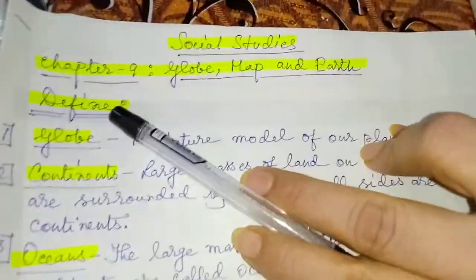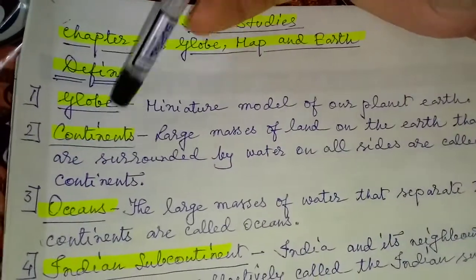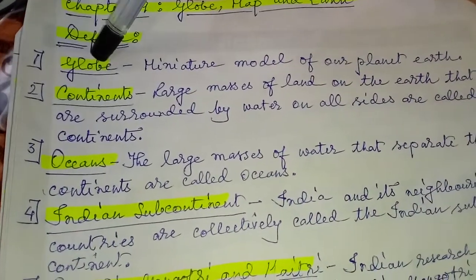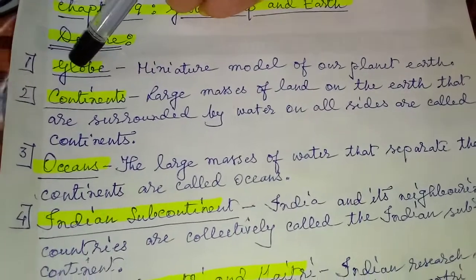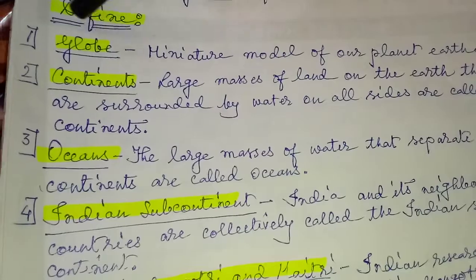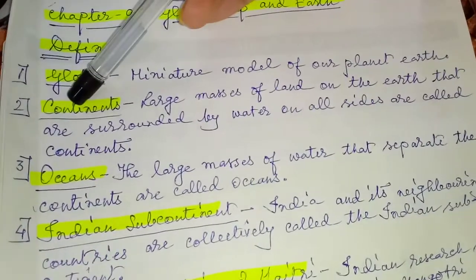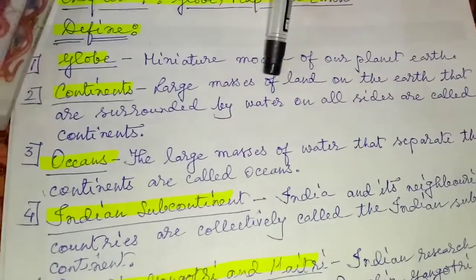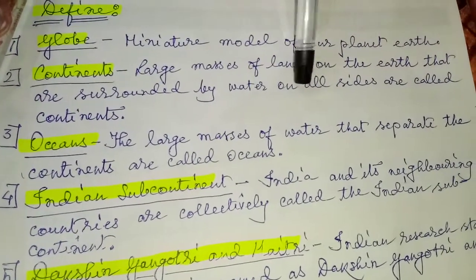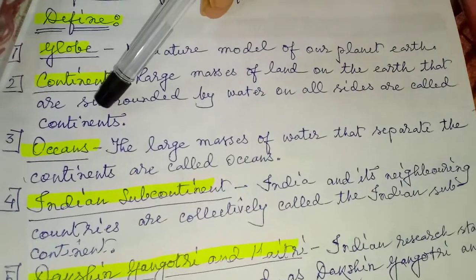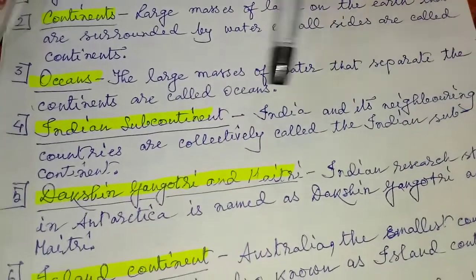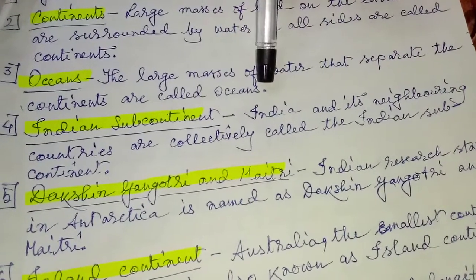Okay. So, we will go to define. Definition of some. Question number 1. Globe. What is globe? Miniature model of our planet Earth is called globe. Question number 2. Continents. Large masses of land on the earth that are surrounded by water on all sides are called continents. Oceans. The large masses of water that separate the continents are called oceans.